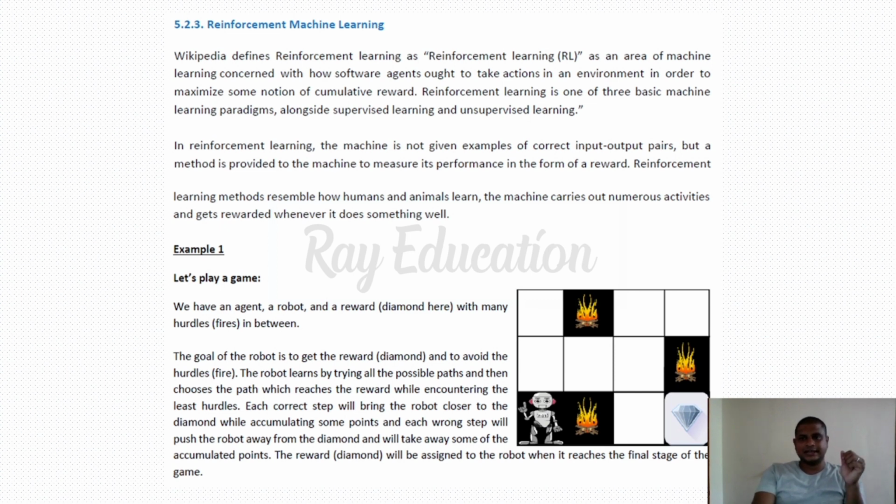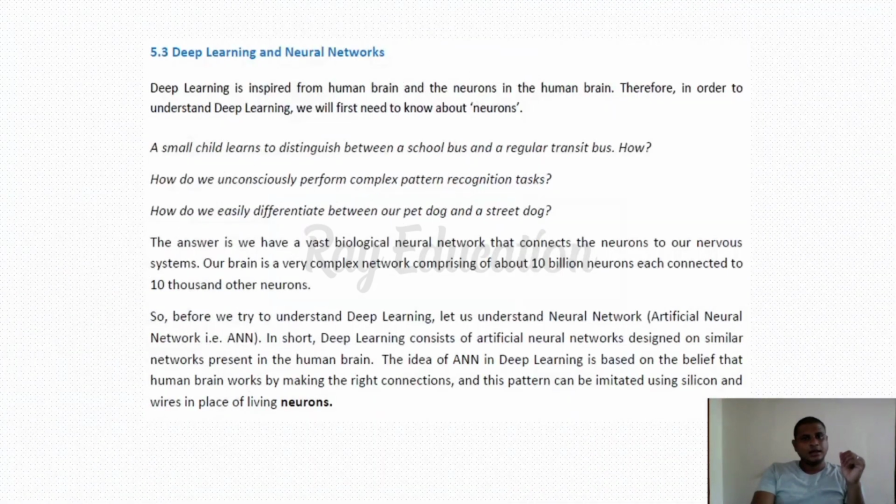So these are the three types of machine learning algorithm. First one is supervised, second one is unsupervised, and third one is reinforcement. The reinforcement is the combination of both supervised and unsupervised machine learning algorithms. Next one, this is the same thing as I explained about reinforcement machine learning.